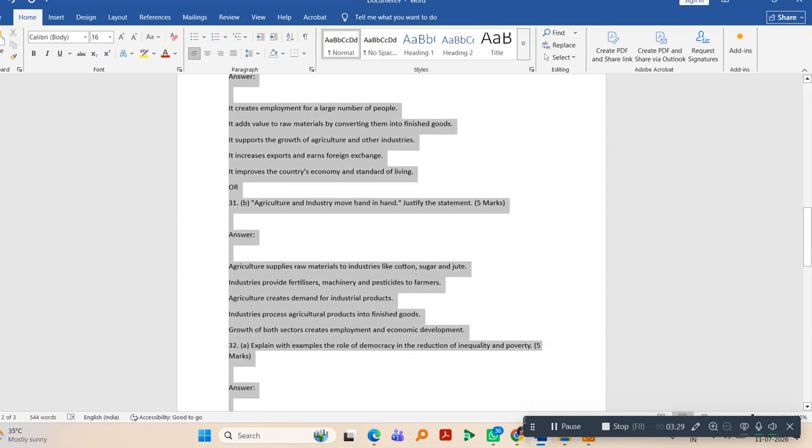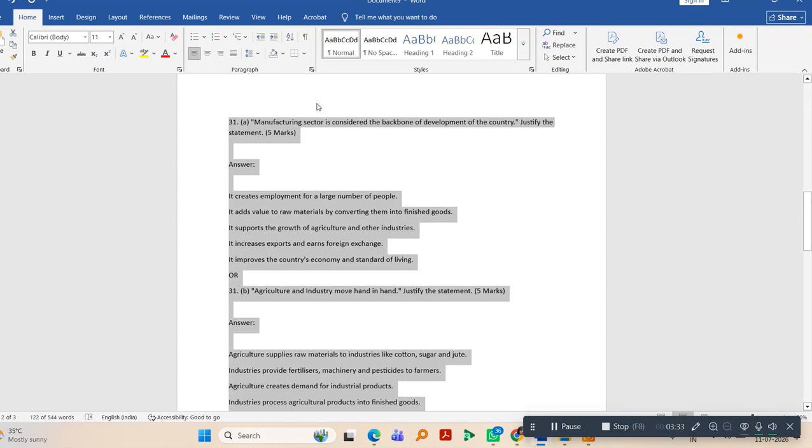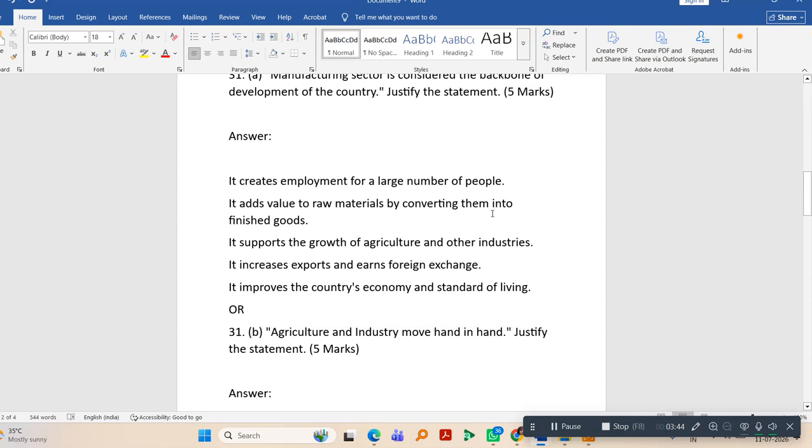Now I am going to discuss the 31st question, part A as well as part B of section D. Manufacturing sector is considered the backbone of the development of the country. Justify the statement. The answer is as follows.